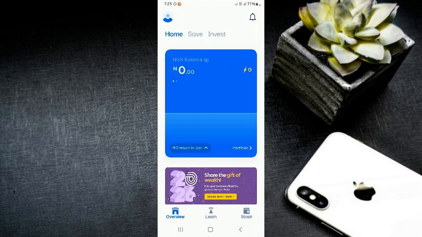learn how to invest and save perfectly using the Cowrywise app.